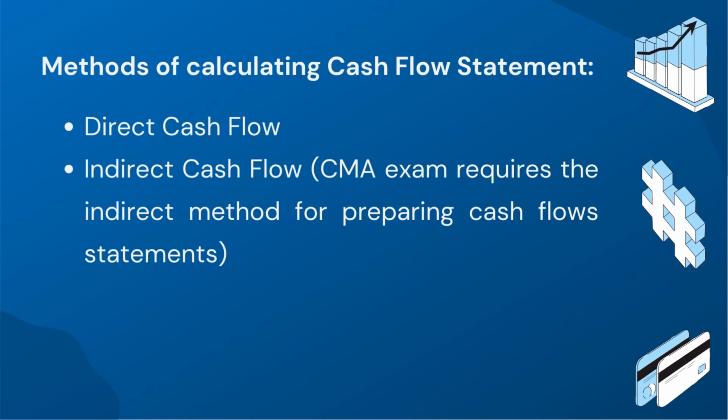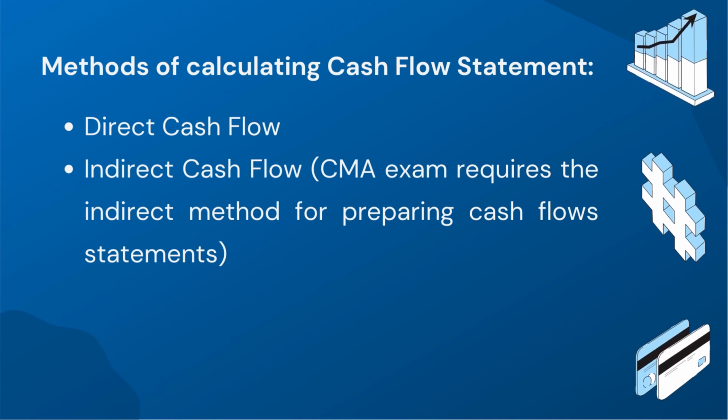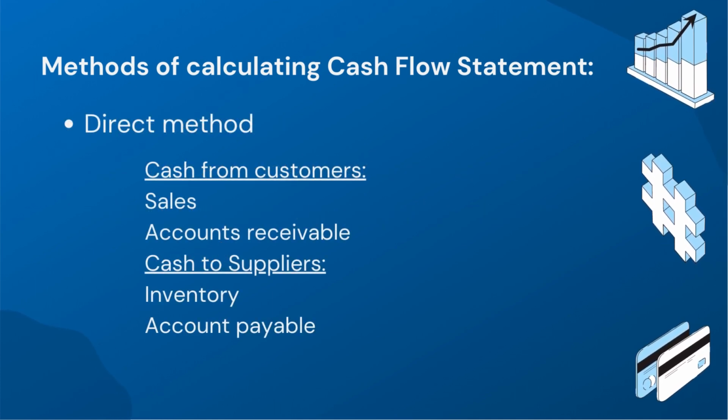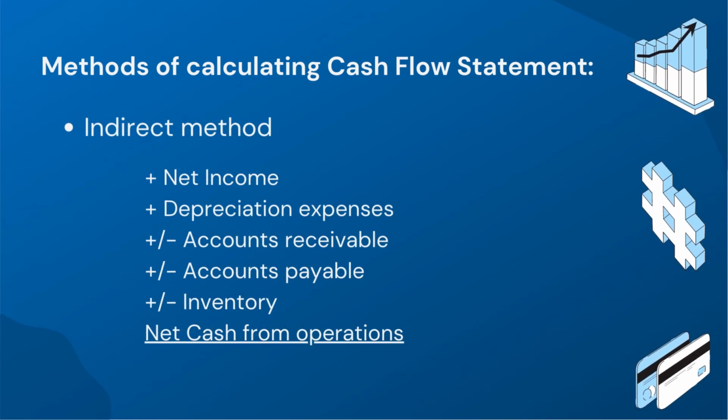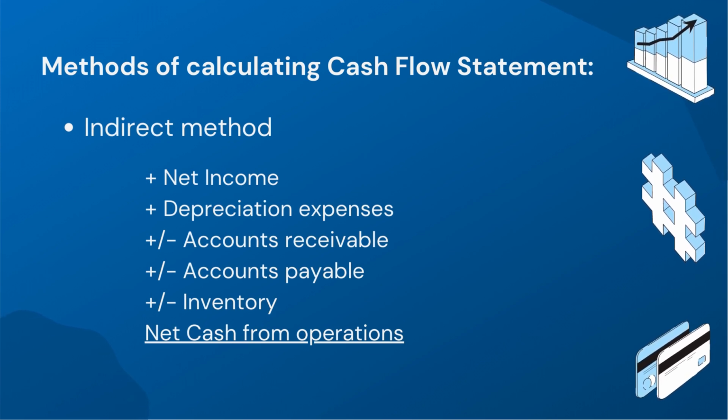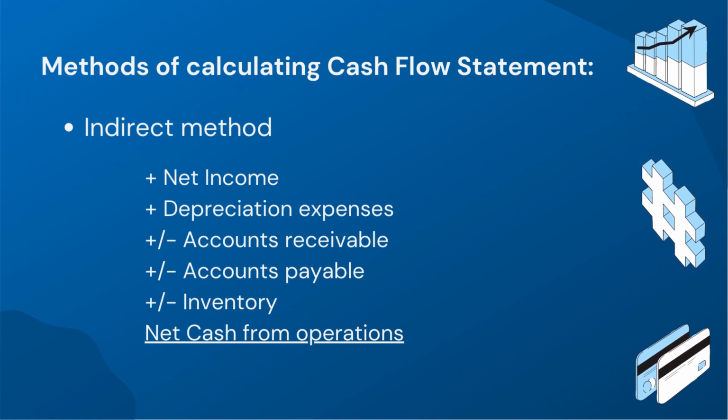There are two methods of calculating cash flow: the direct method and the indirect method. The direct cash flow method involves the direct calculation of cash inflows and outflows from each of the three sections. The indirect cash flow method starts with the net income figure from the income statement and then adjusts it for non-cash items and changes in working capital accounts to arrive at the net cash flow from operating activities.